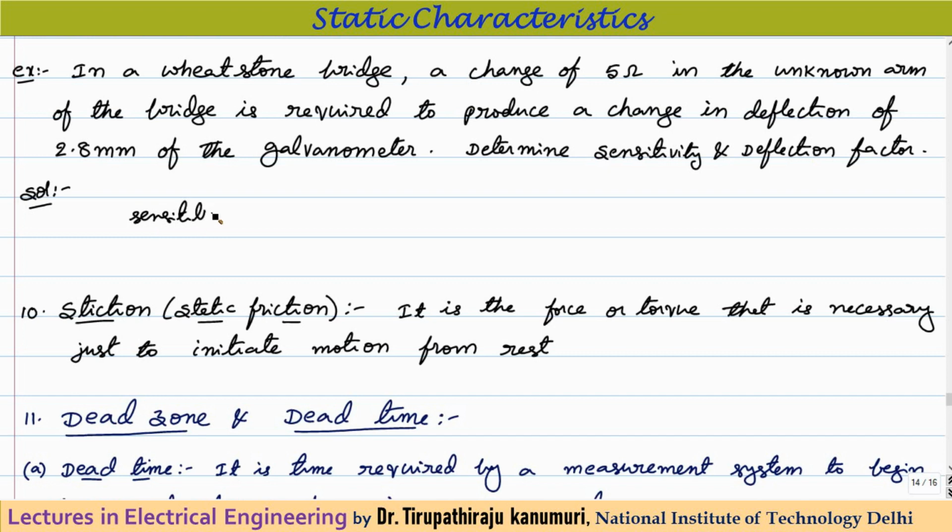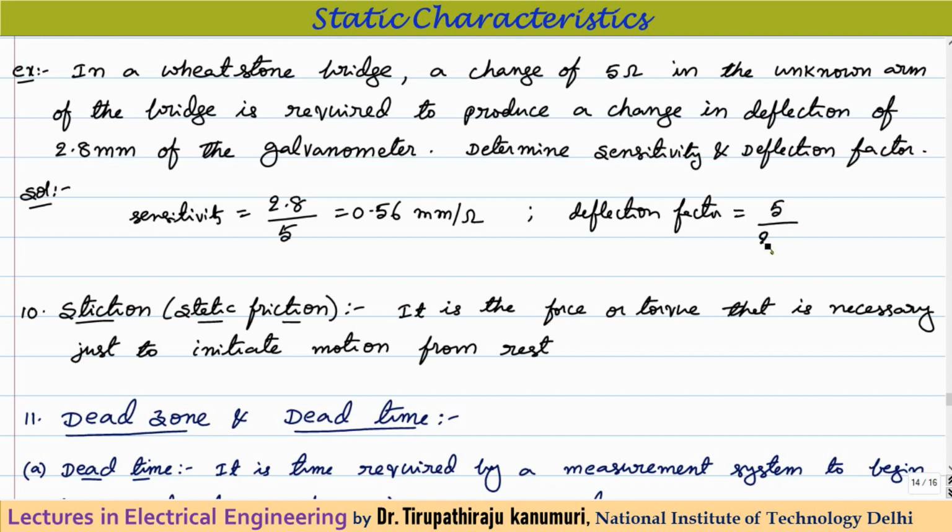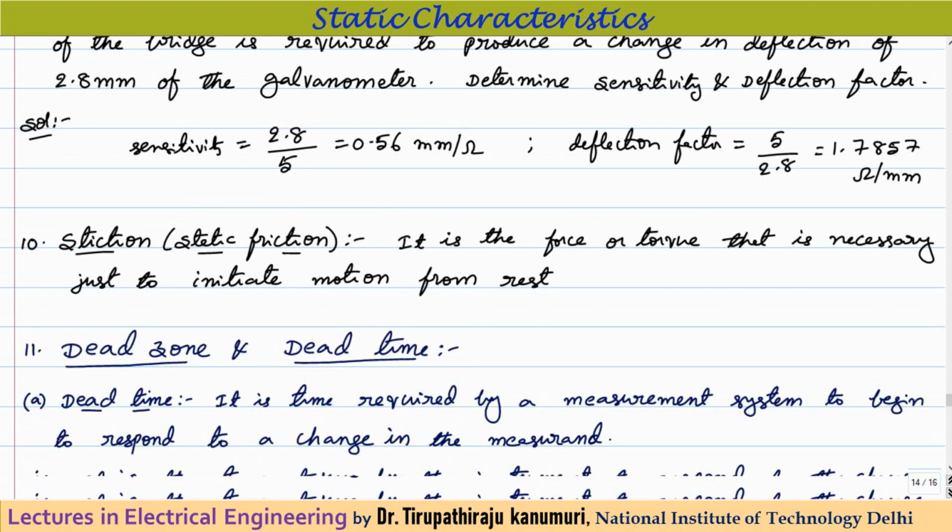Let us calculate the sensitivity. Sensitivity is the change in the output divided by change in the input. That is 2.8 divided by 5, which will be equal to 0.56 mm per ohm, because output is in mm and input is in ohm. Now let us calculate the inverse sensitivity, or deflection factor. Deflection factor is inverse or opposite to the sensitivity. That means it is 5 divided by 2.8, which will be 1.7857. The units will be ohms per mm. This is a ratio of input by output. Getting it? So let us proceed further.